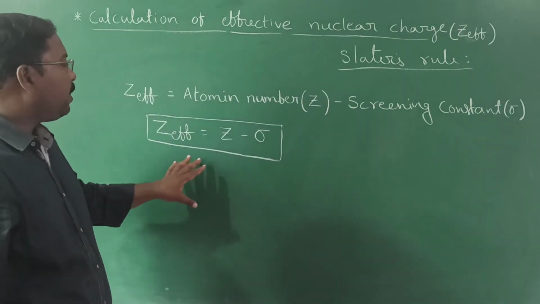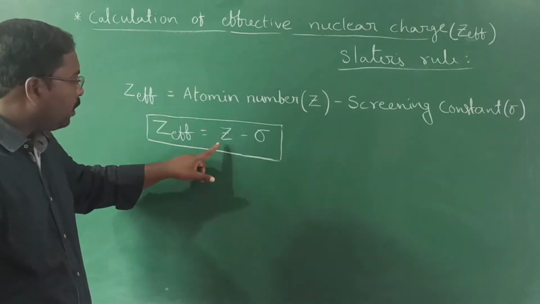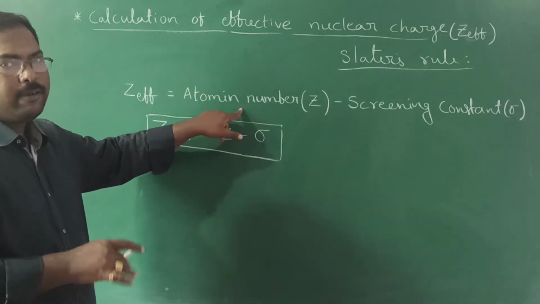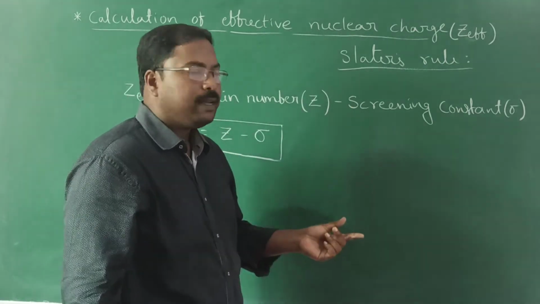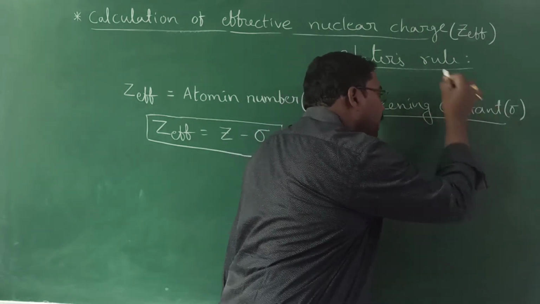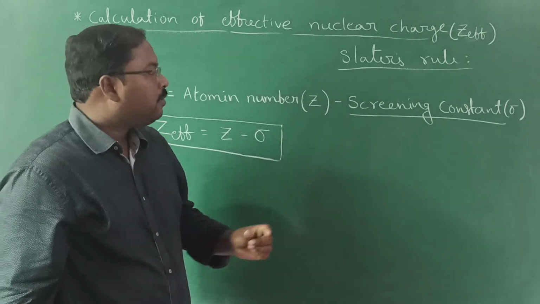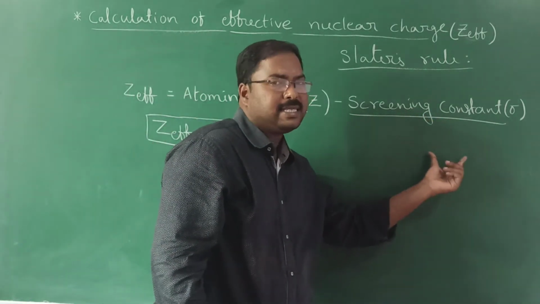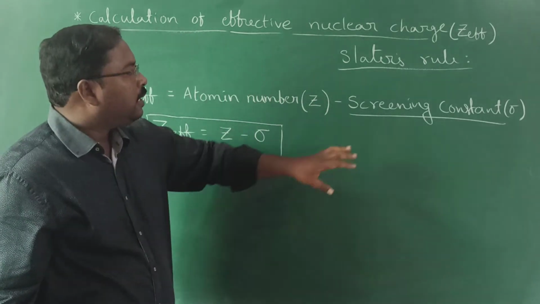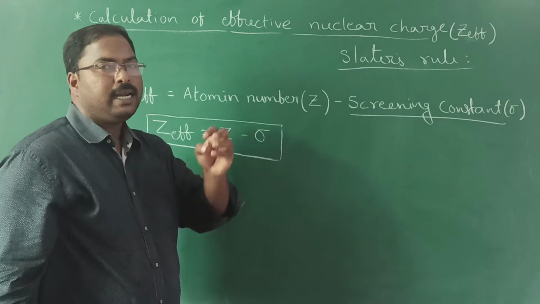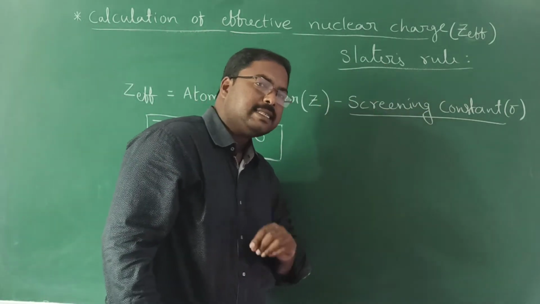Okay, so by looking at the formula to calculate the effective nuclear charge, Z is the atomic number of the element, everyone knows that. Now the new term is sigma, where sigma means the screening constant. So we need to focus on calculating sigma, the screening constant. How to calculate the screening constant is given by Slater in terms of a few rules. Those rules are termed Slater's rules.